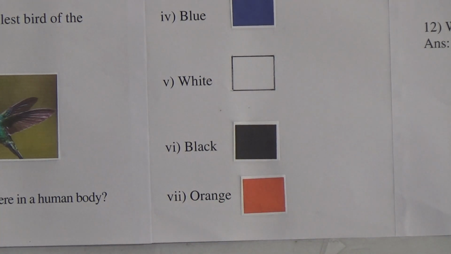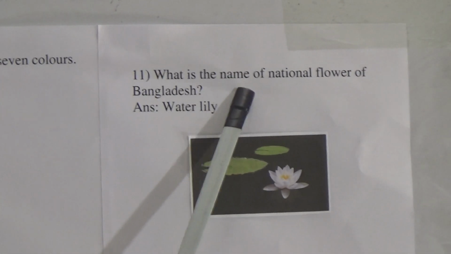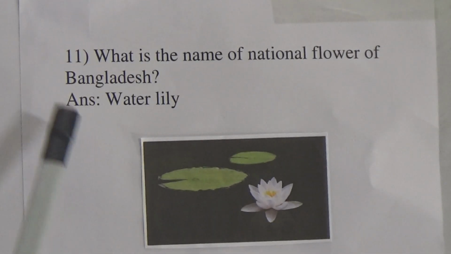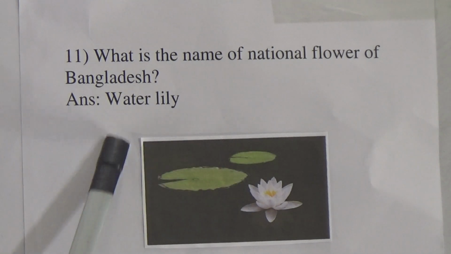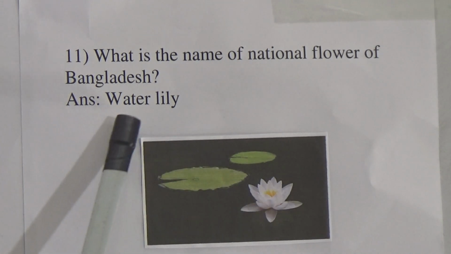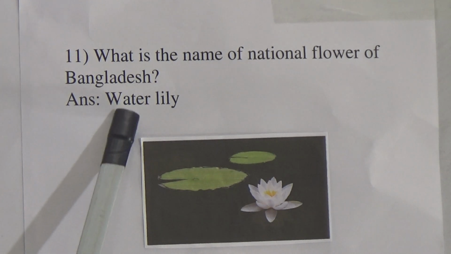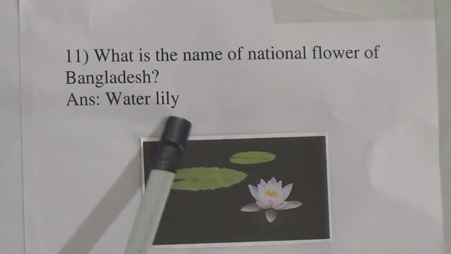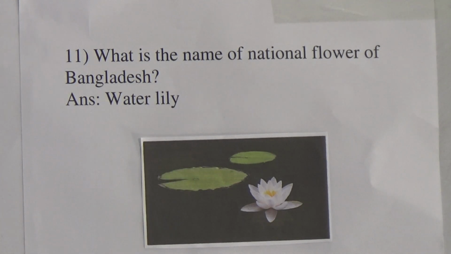Okay, now next question is 11 number question. What is the name of national flower of Bangladesh? The national flower of Bangladesh is water lily. You can see this picture. This is a beautiful picture of water lily. Water lily spelling is W-A-T-E-R, water, L-I-L-Y, lily, water lily.